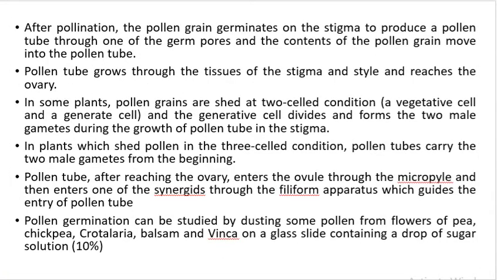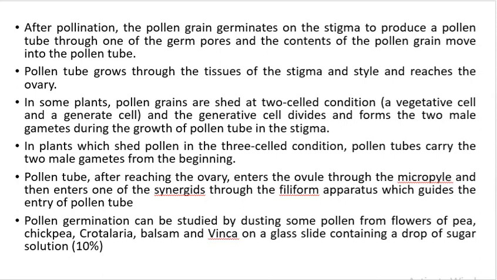Now, once the pollen grain germinates on the surface of the stigma, through one of the germ pores, the pollen tube will come out. So the pollen tube is formed through any one of the germ pores. Now this pollen tube passes through the style and reaches the ovary.